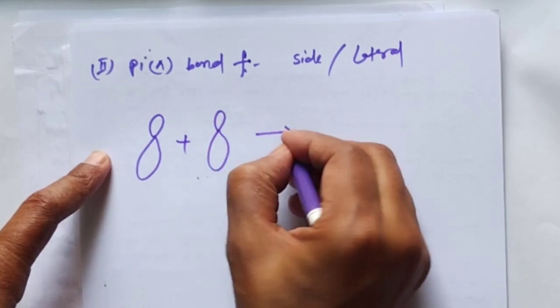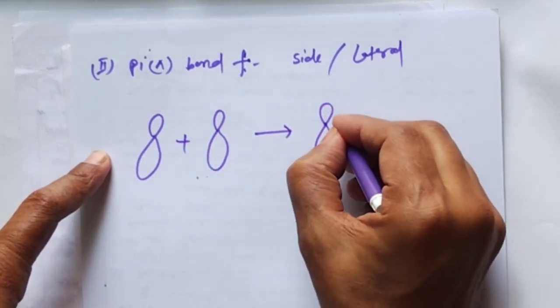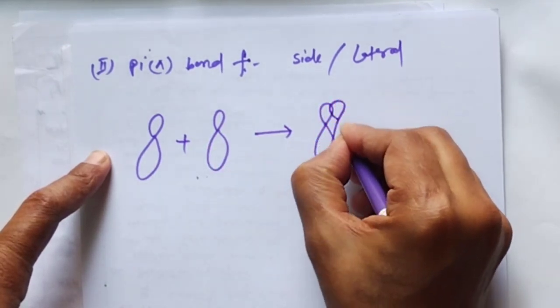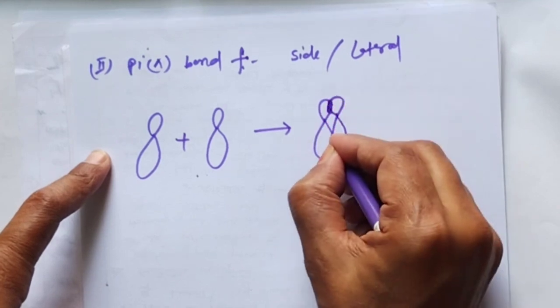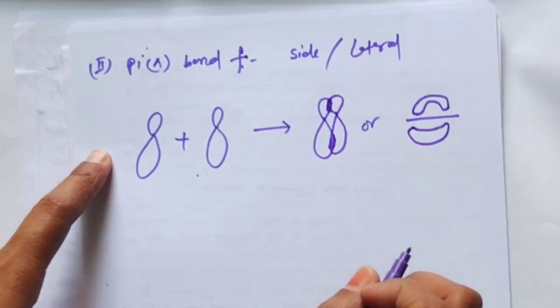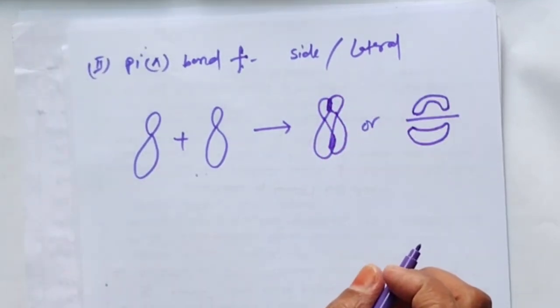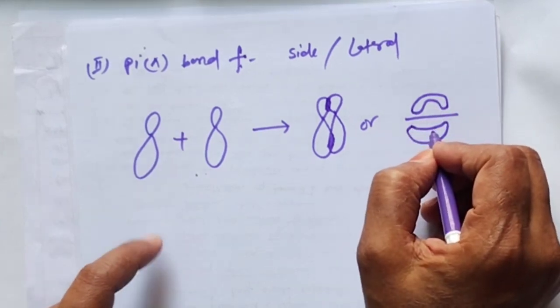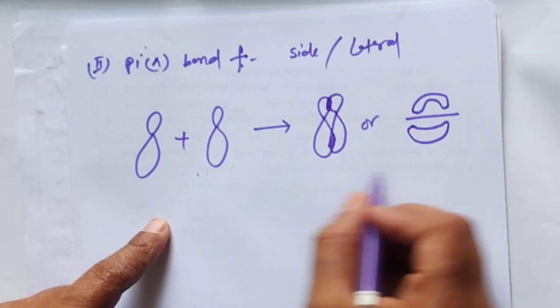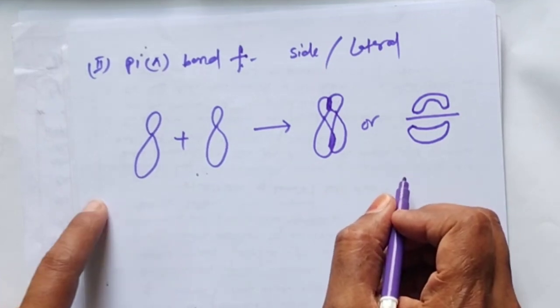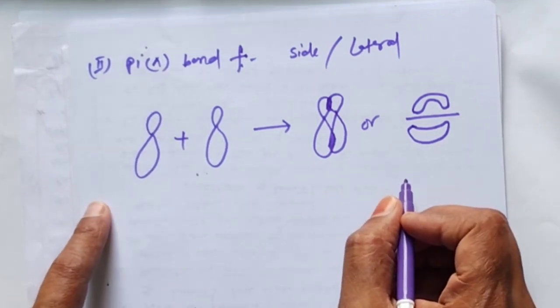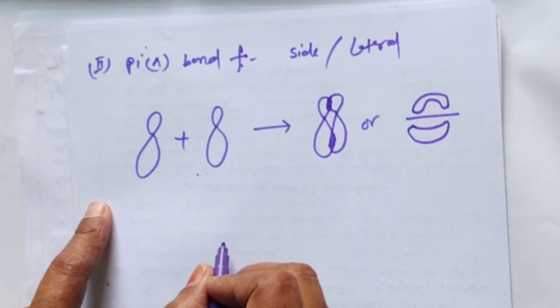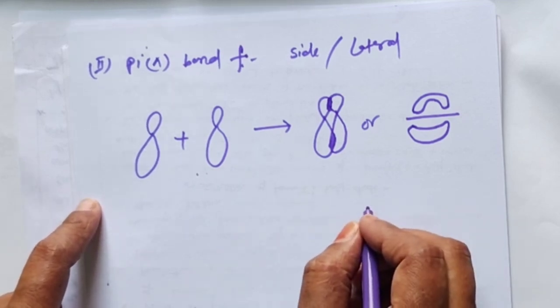Side-wise overlapping. This is the pi bond formation. This is saucer type or charged clouds type. During the formation of pi bond, the overlapping occurs to a smaller extent. Therefore, a sigma bond is stronger than a pi bond.